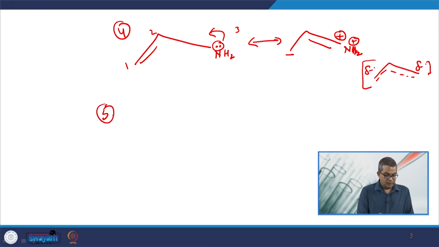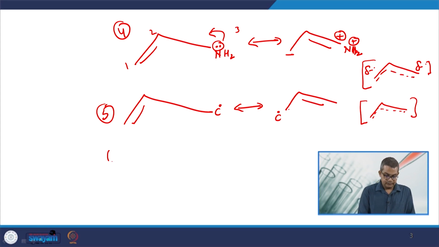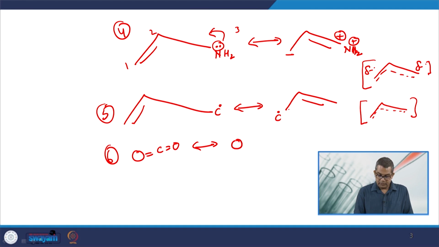Similarly, we may take another example like this. If you take these two double bonds, now the charge is like this, here the positive, this one becomes the negative.